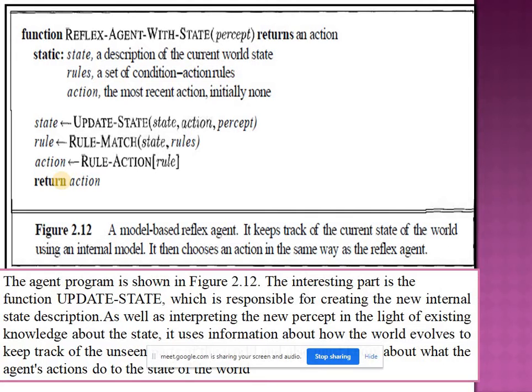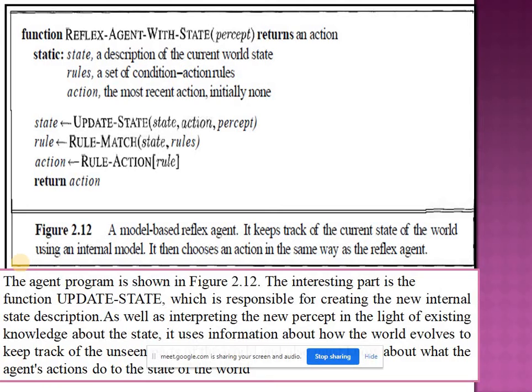By using this, it updates the state. And next, it decides the rule. The current updated state with rule: it checks the current updated state against the condition-action rules, and the matching one decides the rule. The state and rule decide the matching rule for the current percept. And for that rule, what is the action? This will be performed. Okay.